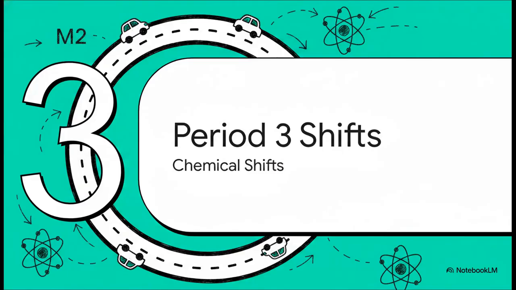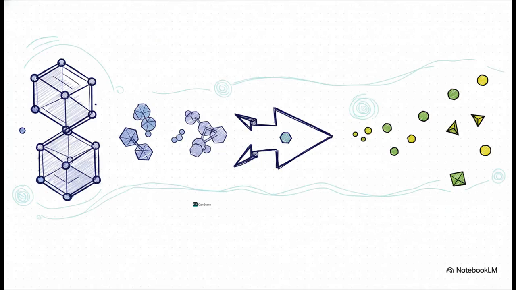All right, on to our final stop, Section 3, Period 3, Chemical Shifts. We're going to take a little road trip across the elements of Period 3 to see how these shifting bond characters alter real-world chemical behavior. When we look at the periodicity of oxides and chlorides, we see some massive structural shifts. We literally start with giant ionic structures all the way on the left side of the period, and we transition over to simple molecular structures on the right. And, as you'll see, this structural journey completely and totally alters how they respond chemically.